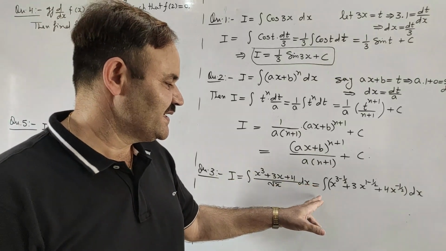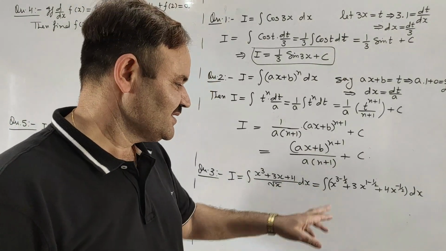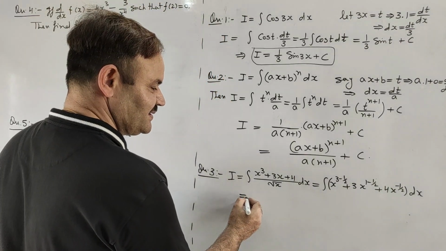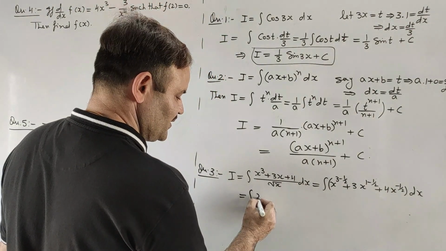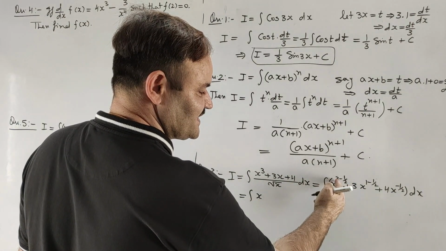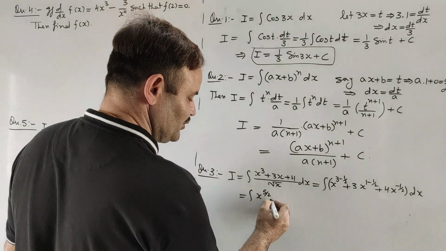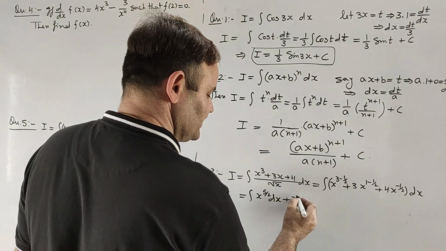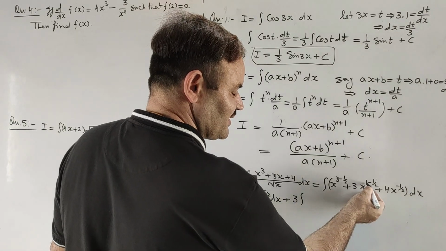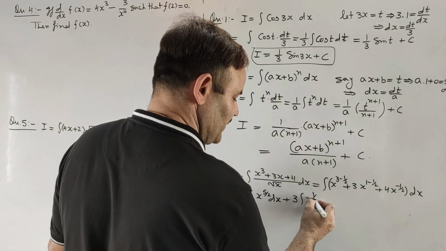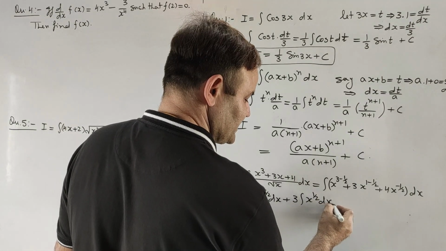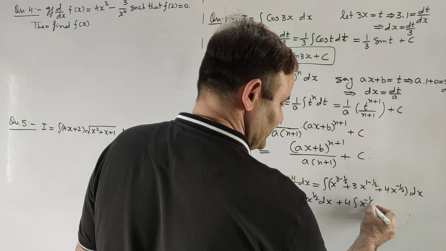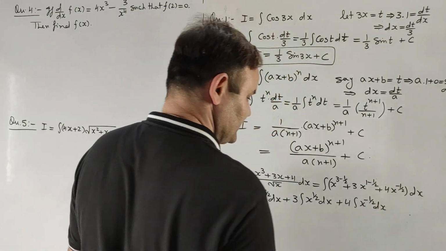Now since the integration is distributive over addition or subtraction, we will integrate all these three terms individually, and we will get the integral of x^(3 - 1/2), that is x^(5/2), with respect to x, plus 3 being constant outside the integration, the integral of x^(1/2) with respect to x, plus 4 outside the integration, the integral of x^(-1/2) with respect to x.